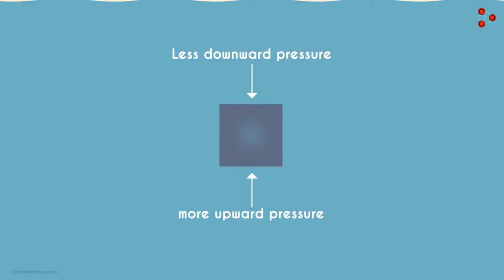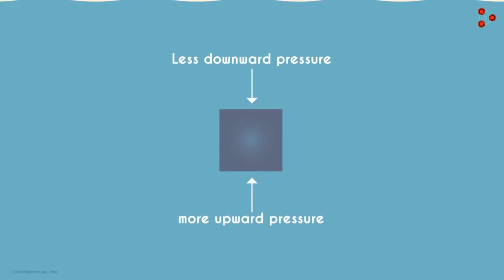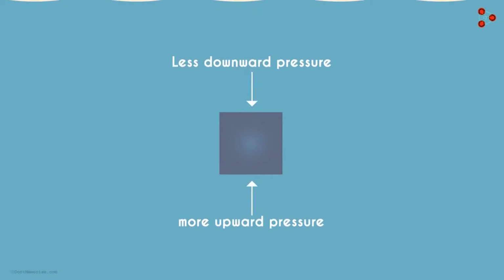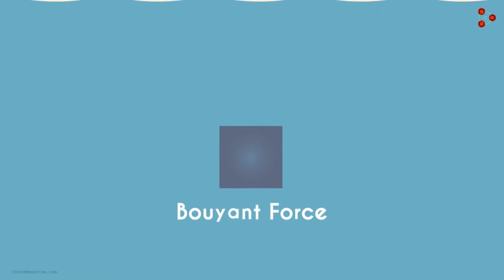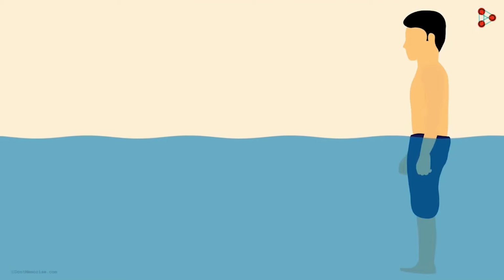So the force exerted on the bottom of the object due to pressure will be more than the force exerted on the top. So this net upward force exerted on objects submerged in fluids is called the buoyant force. You can test this with a tightly closed empty plastic bottle and a container of water. If you drop the bottle on the fluid, you will see that it will float. That's because the fluid is applying an upward force on the bottle.